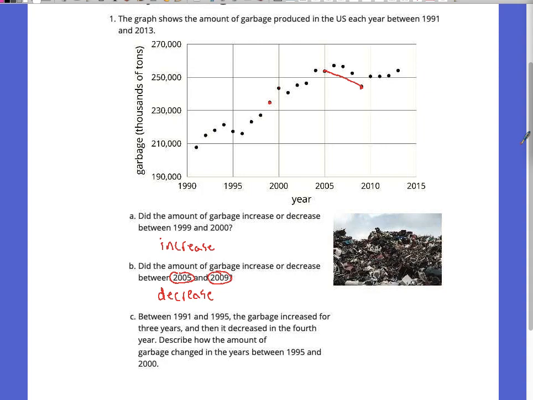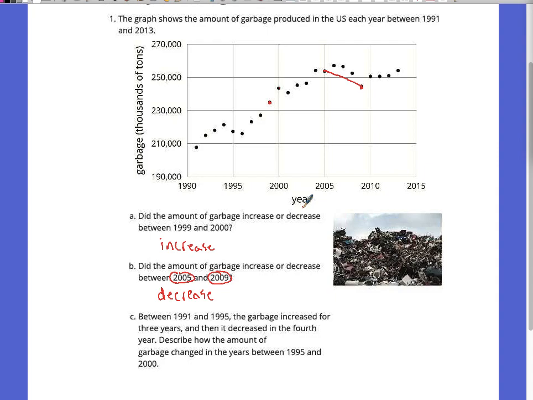All right. Between 1991 and 1995, the garbage increased for 3 years, then it decreased the fourth year. Now it says describe how the amount of garbage changed in the years between 1995 and 2000. So now they're giving us a range, and they do want us to be more descriptive.